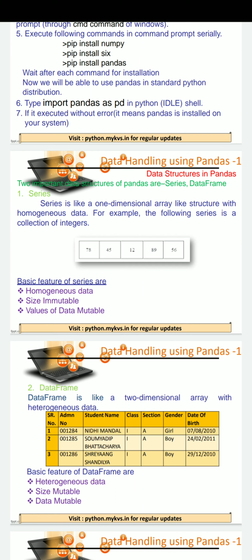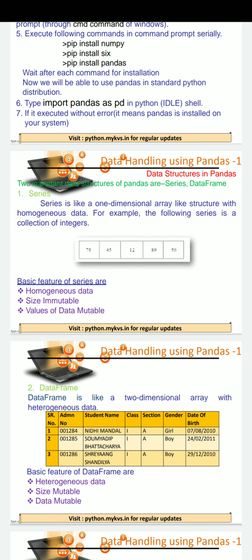Series is a one-dimensional array-like structure with homogeneous data. I think you are familiar with NumPy array and list. Both are used to store data in one dimension. List can store data in one dimension. NumPy array can store data in one dimension. Similarly, series can also store data in one dimension.